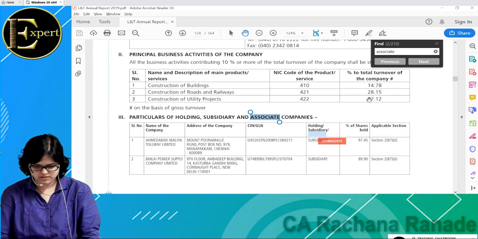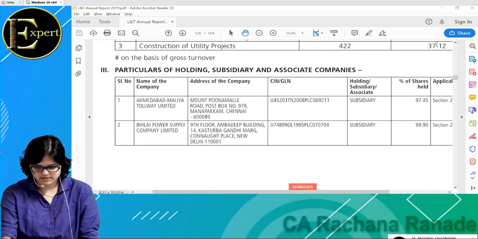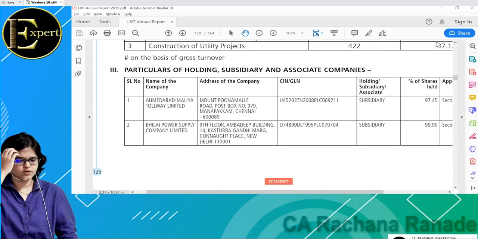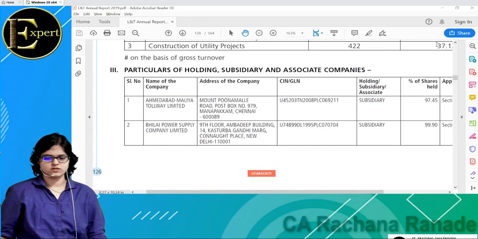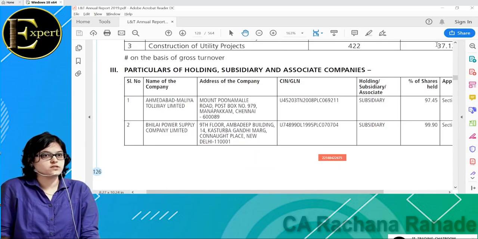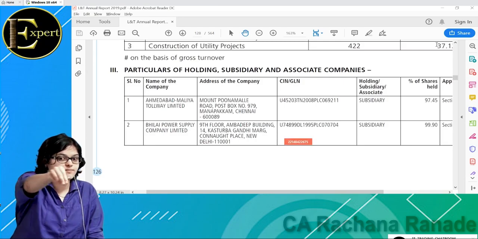Agreed that there'll be something known as a subsidiary and something known as an associate. Should there be a list of how many subsidiaries and associates which should be disclosed, so that we understand how many companies L&T has invested in? As an investor of L&T, I should know about all these things. So in the annual report, just do Control F and search associates.